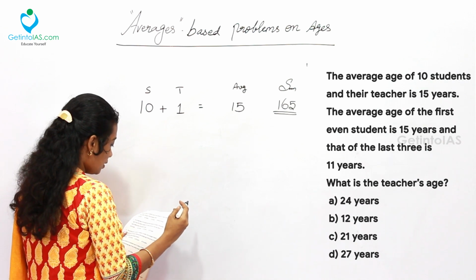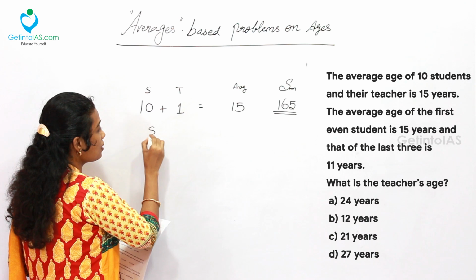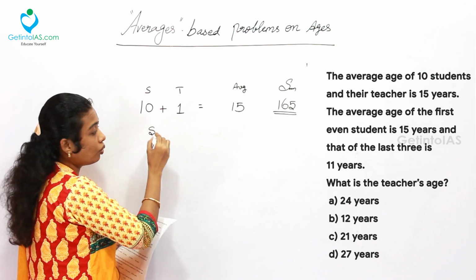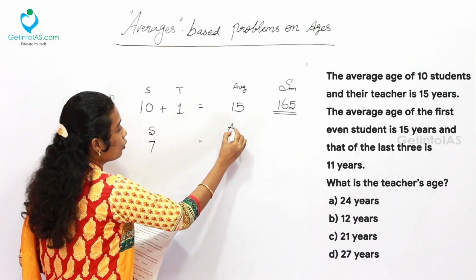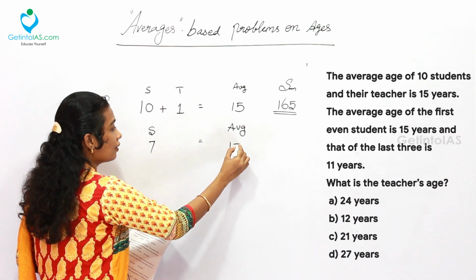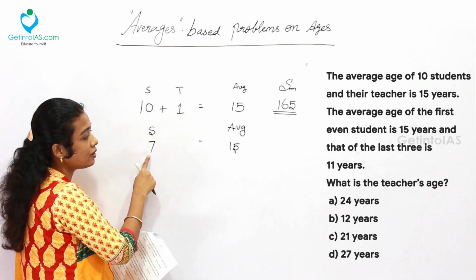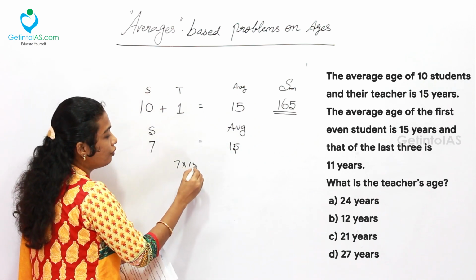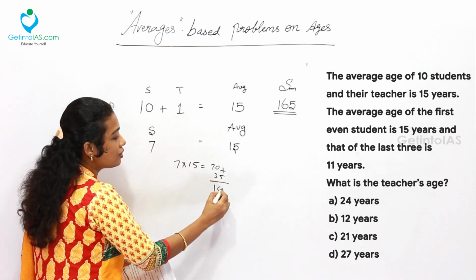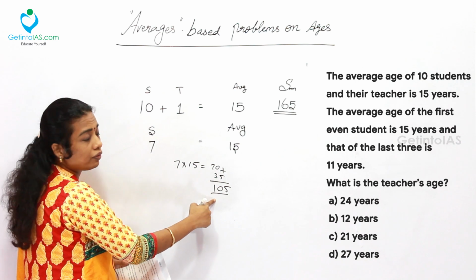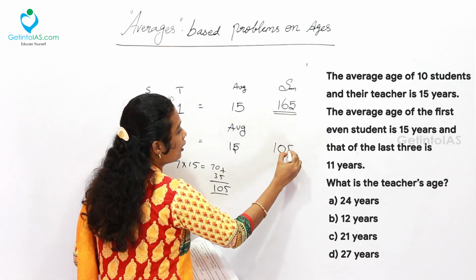The next statement says the average age of the first 7 students. There is no teacher included in this group. The average age is 15 years again. So what is the sum of the ages of the 7 students? Simply 7 into 15, which is 70 plus 35, 105. This is the sum of the ages of all 7 students. I am writing it over here.